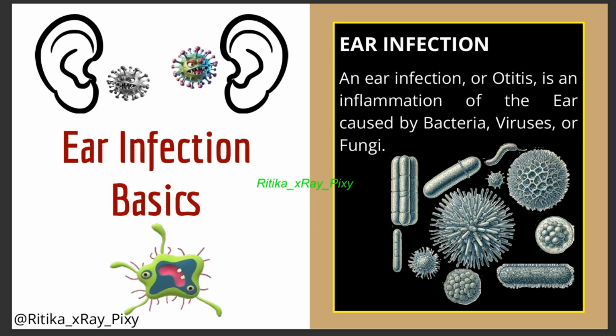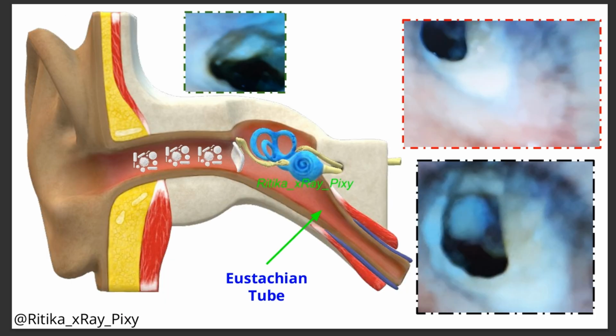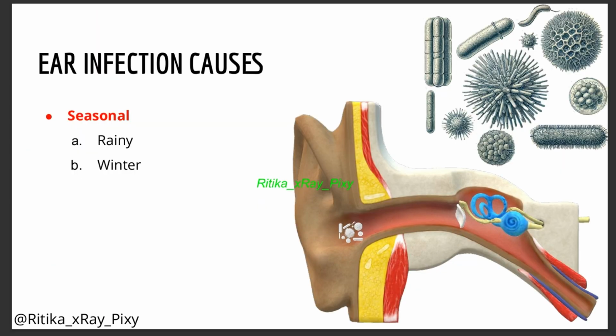Ear infections are always caused by bacteria or viruses. They can occur after a cold, flu, or allergy, which cause swelling and blockage of the eustachian tube. This is the small passage that connects the middle ear to the back of the throat. Ear infections are common in children under age 5 due to their small eustachian tubes.